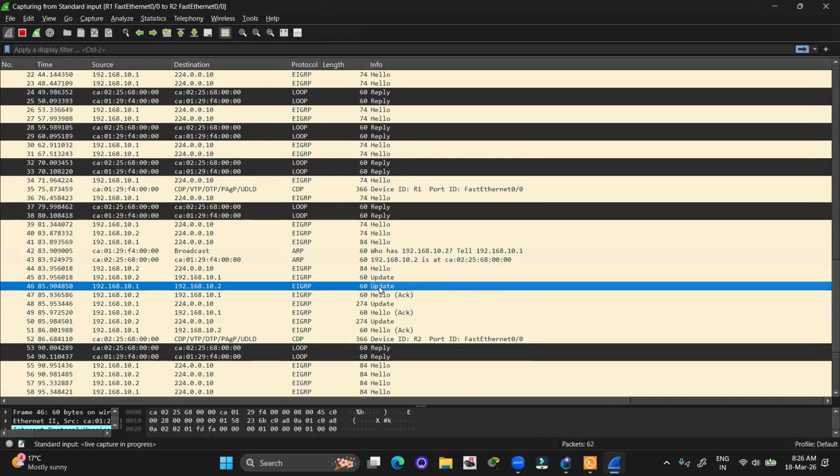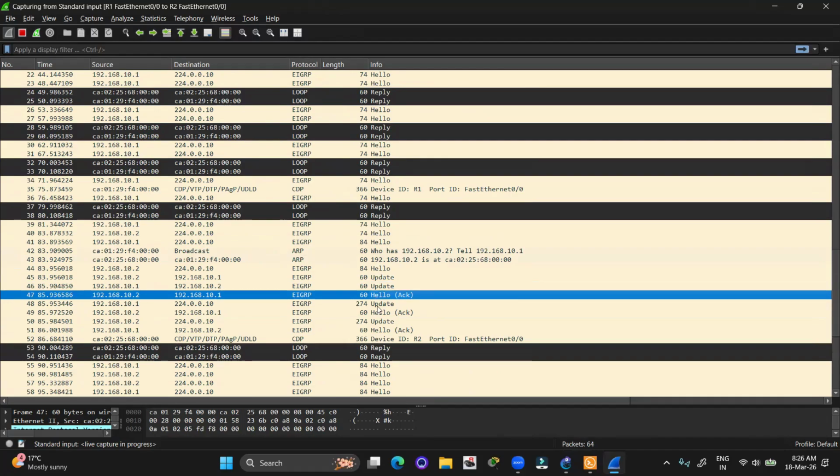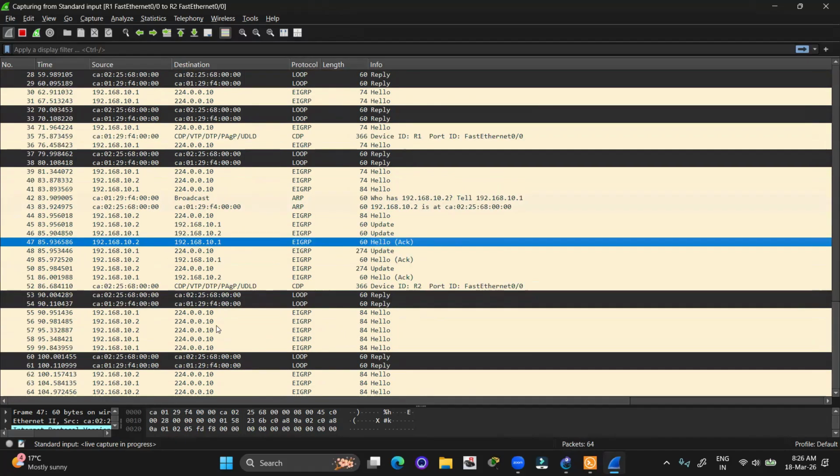This is called incremental updates, which means a limited update will be forwarded. And then the hello message will be multicast from both R1 and R2. Now R1 and R2 are both sending multicast messages. So here they have created the neighborship. The previous hello messages were used to create the neighborship, to initiate the neighborship of EIGRP.